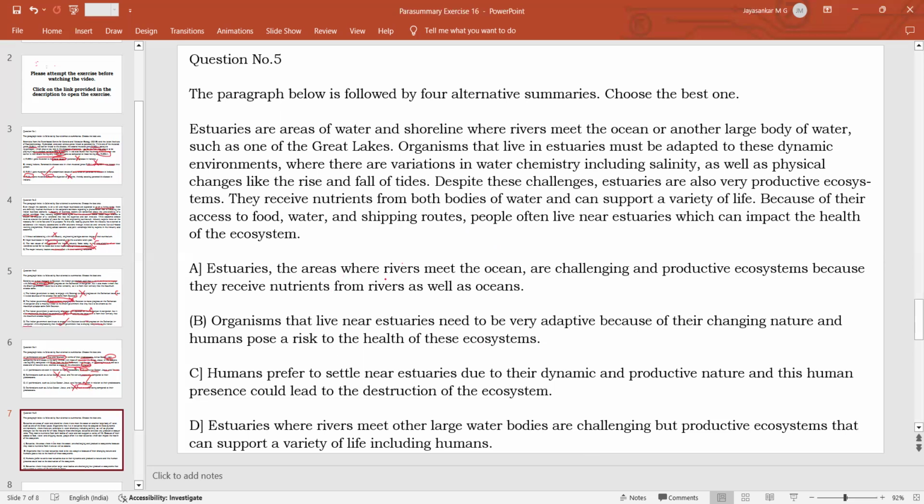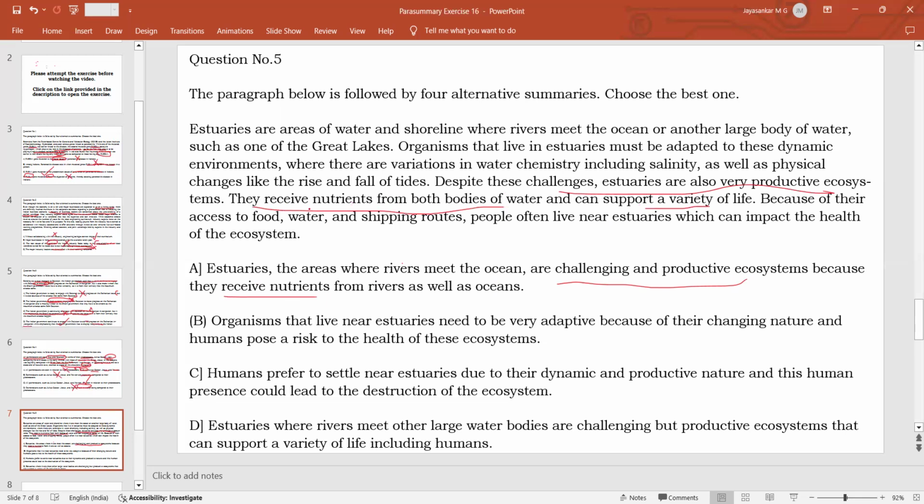Option A: Estuaries, the areas where rivers meet the ocean, are challenging and productive ecosystems because they receive nutrients from rivers as well as oceans. Here, challenging and productive ecosystems because they receive nutrients, this is wrong. They are productive ecosystems because they receive nutrients from both bodies of water and can support a variety of life.